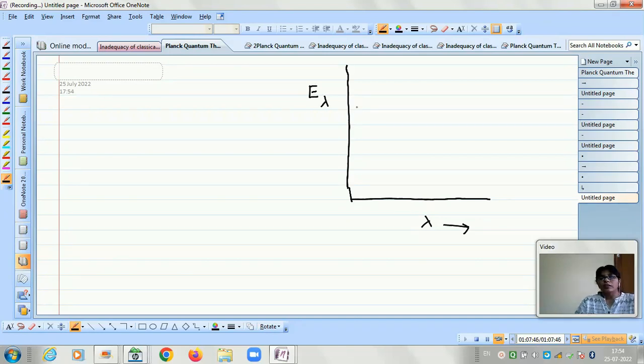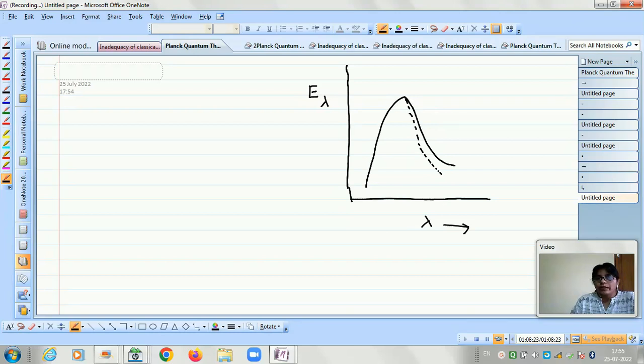Radiancy means the energy per unit time, per unit surface area of the black body, and our spectrum is like this. This is the experimental observation, and the Wien's law is valid in this region. If we plot the spectrum using the Wien's law, then it will be like this. At the shorter wavelength it is close to the experimental value, but if we go for the longer limit, then the value is less than the experimental value.